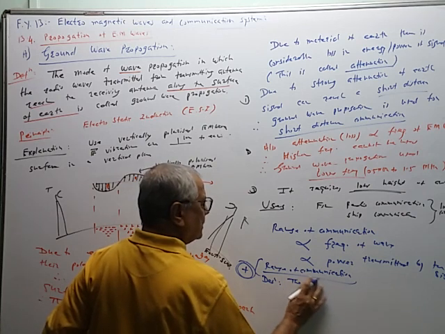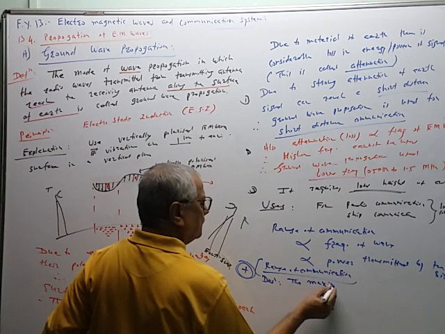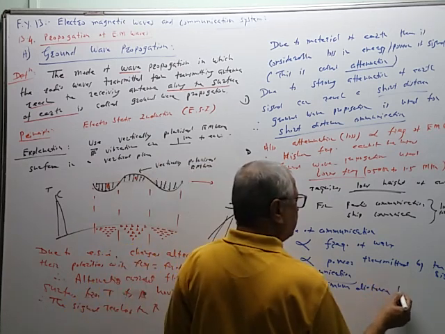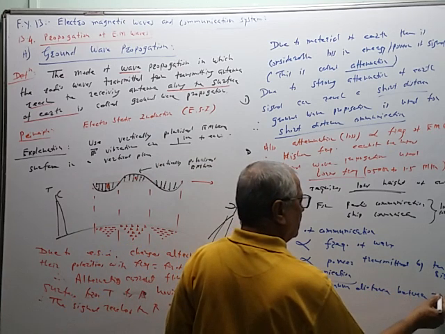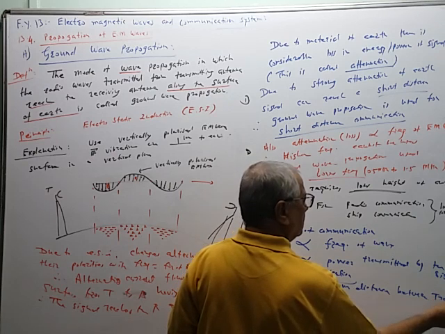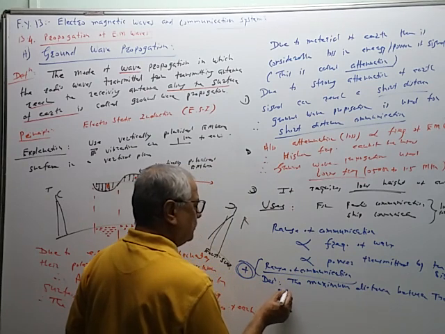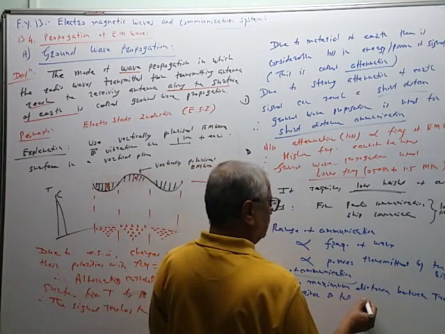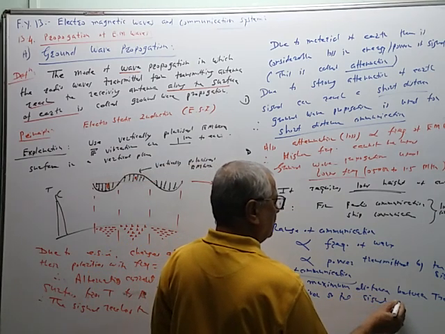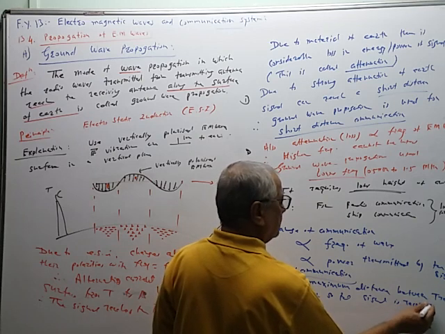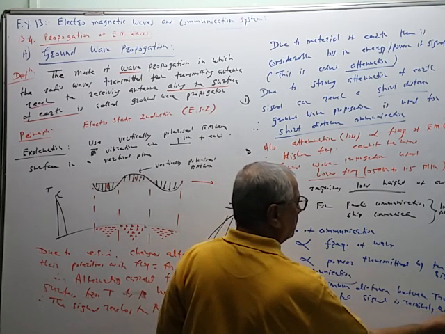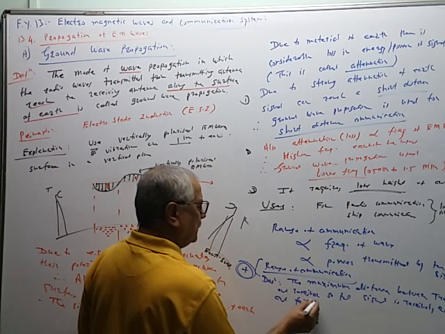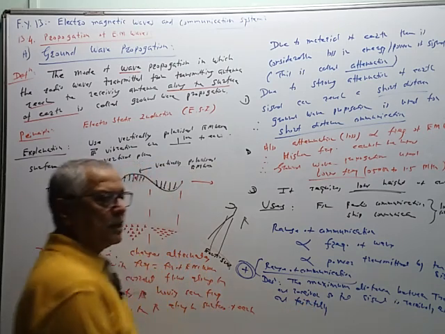Definition: The maximum distance between a transmitter and a receiver so that the signal is received effectively and faithfully with sufficient amplitude.